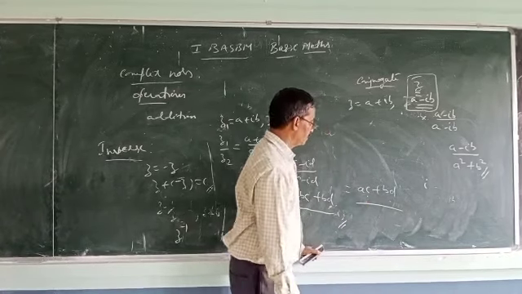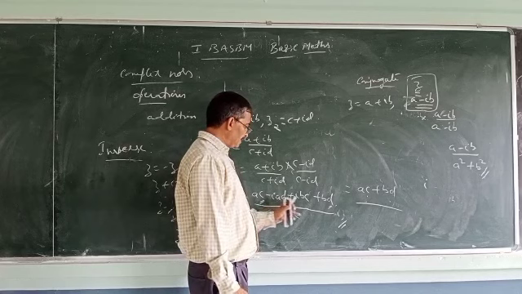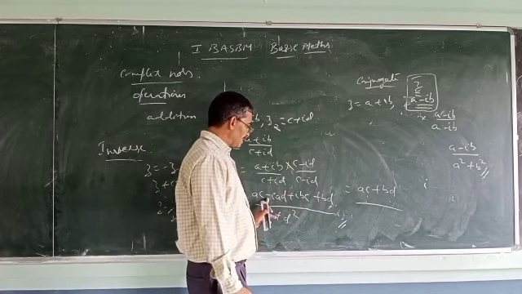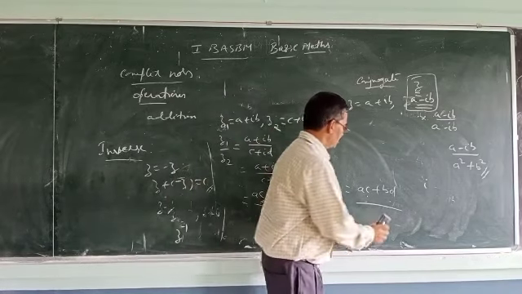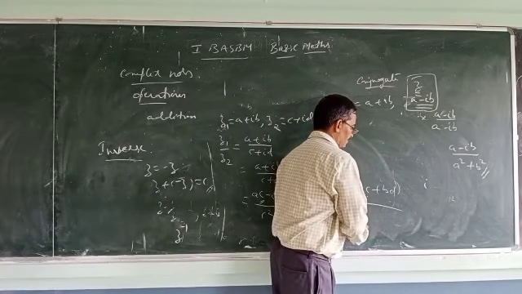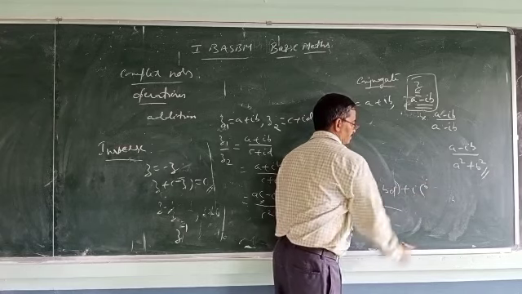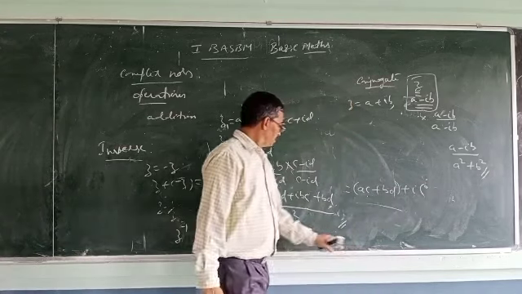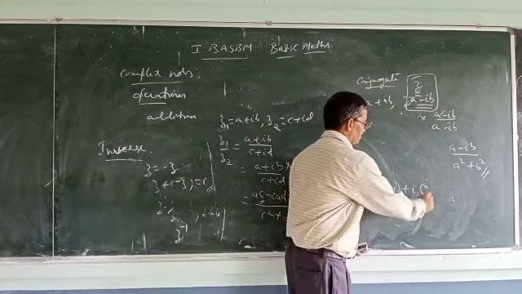One more term is to be written. See, iad, ibc, so here it is minus. So i into bc minus ad. Plus i into bc minus ad.